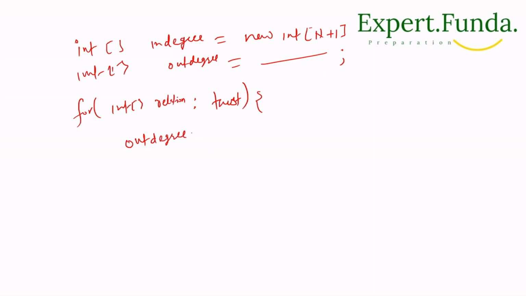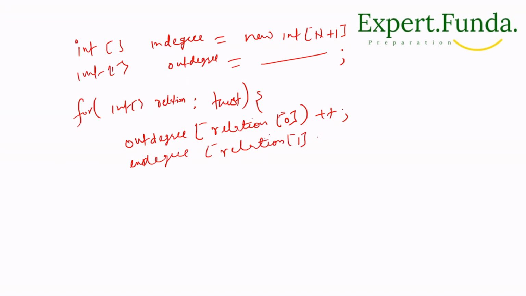We'll take two things. We will pass our relation here, relation at 0. Relation at 0 will go here, and we'll say plus plus. And if we talk about in degree, I'll take in degree and pass relation at 1, and this will also say plus plus. In degree and out degree we will implement, right?